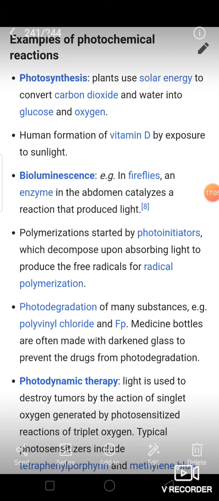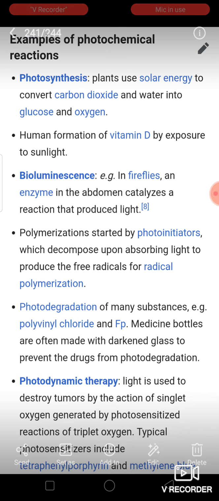Next, we need to see how light supports chemical reactions. A very common example is photosynthesis. Photo means light and synthesis means formation. Sunlight is important not only for us but also for plants. Photosynthesis is a process in which light energy from the sun is used by plants to prepare starch from carbon dioxide and water. Sunlight induces the chemical reaction between carbon dioxide and water, which finally ends up in the product starch. Thus, chemical reactions induced by light are called photochemical reactions.